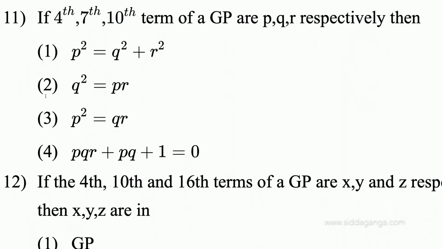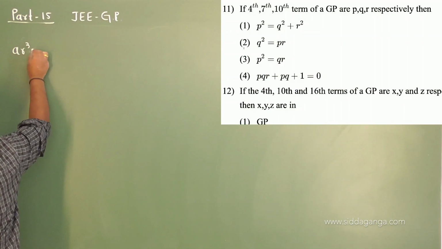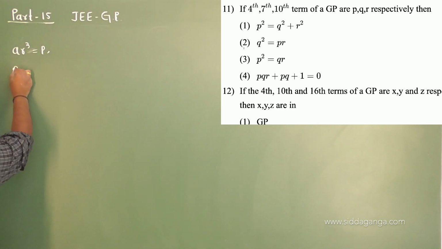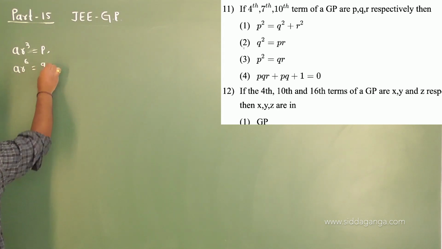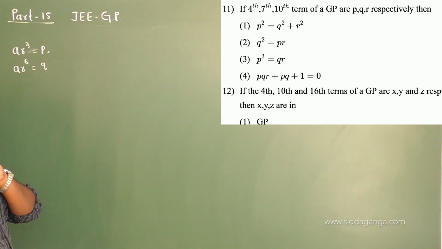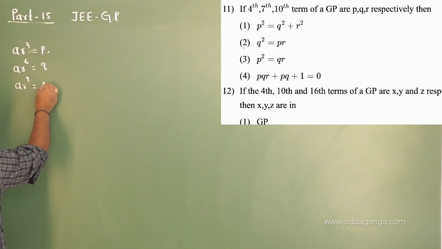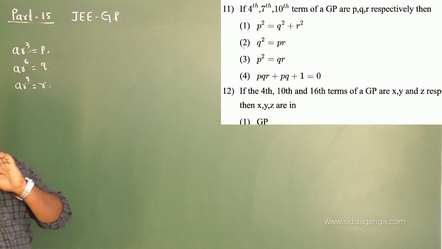Okay, question number 11. The 4th, 7th and 10th terms of a GP are P, Q, R respectively, then which one is correct among the four options? Let me check all the options. The fourth term is P, you mean AR cube is P. Next, the 7th term is Q, you mean AR power of 6 is equal to Q. And one more, the 10th term is R, you mean AR power of 9 is R. Then which one is correct among the four options?